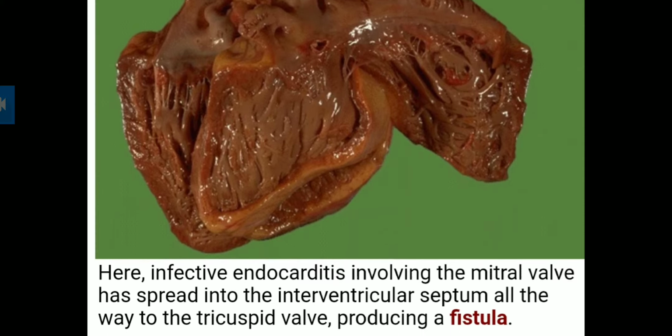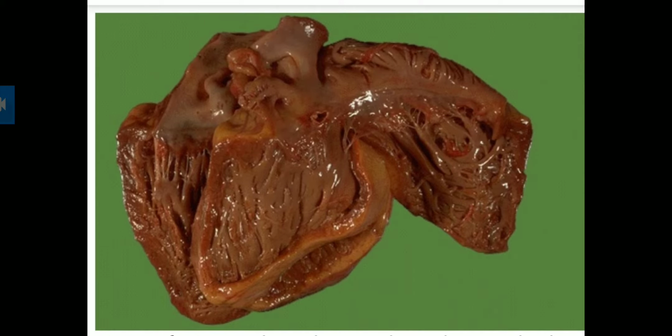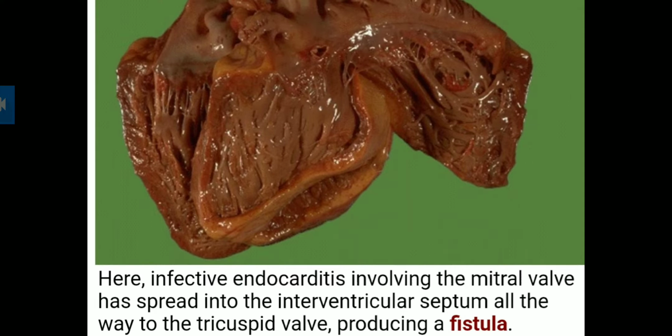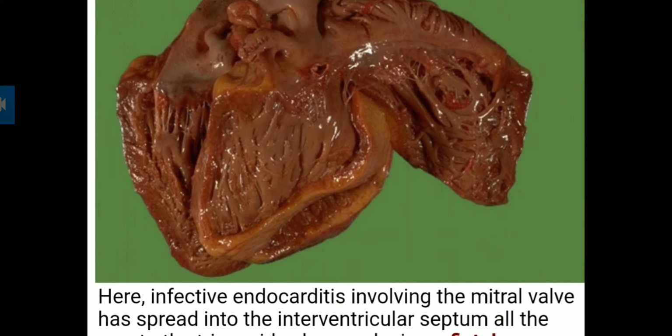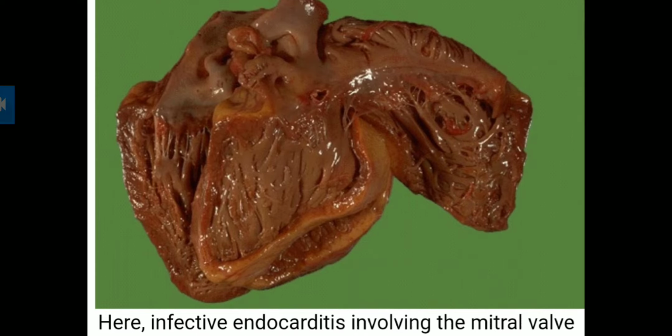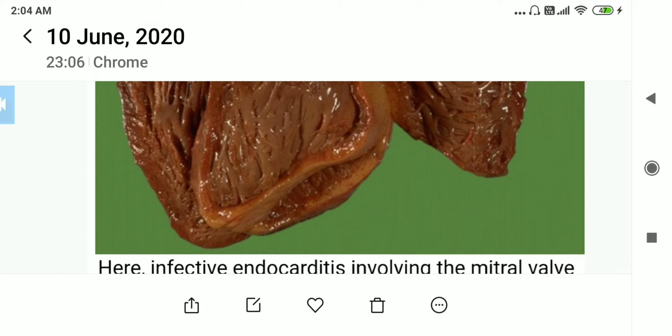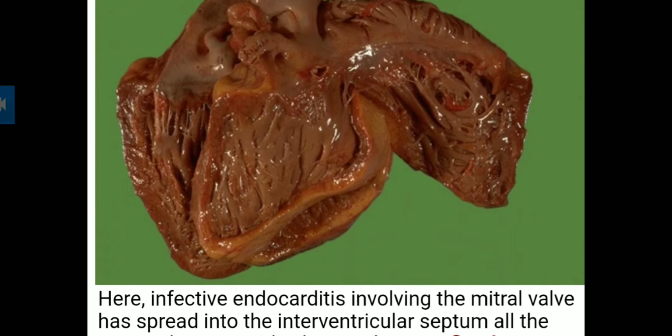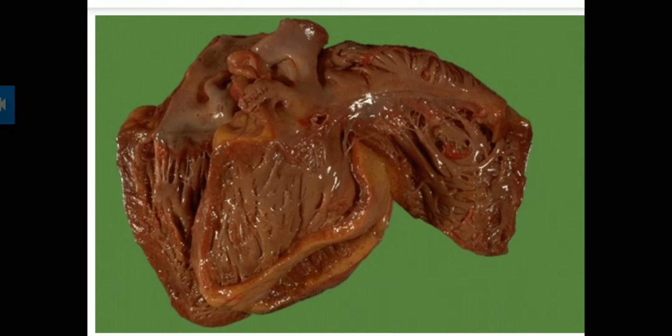In this infective endocarditis, the mitral wall is also affected. As I told, the aortic wall and mitral wall will also be affected. So see how these are spreading in between the interventricular septum, which is separating the right ventricle and left ventricle, and all the way to the tricuspid wall is also affected. So a fistula is formed here.